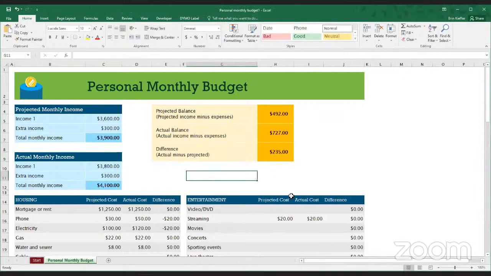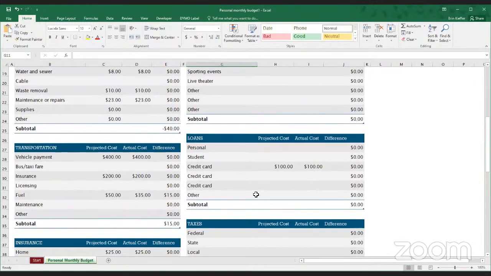So with this idea and this example spreadsheet in mind, we'll go ahead and plan to move on to working through an actual from scratch budget. But before we do that, are there any questions?